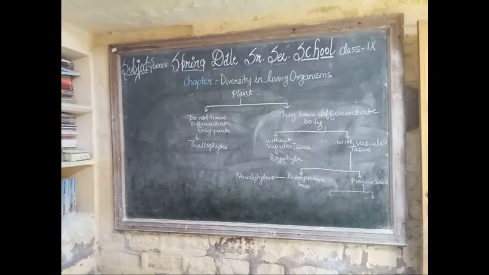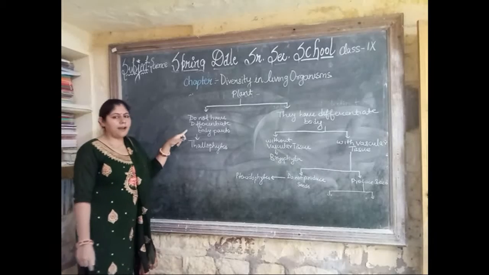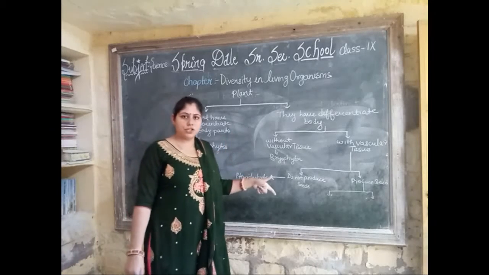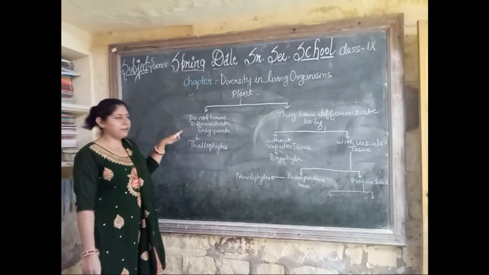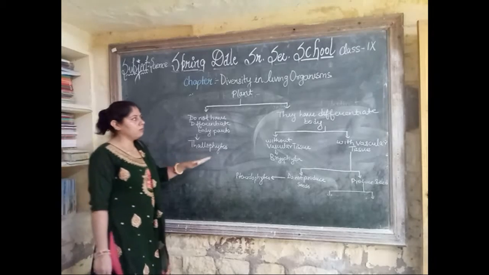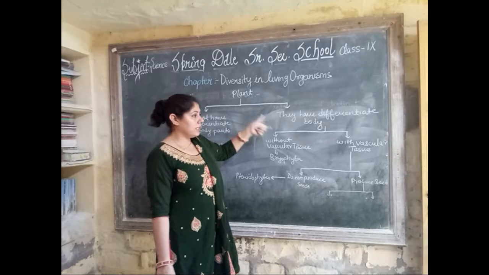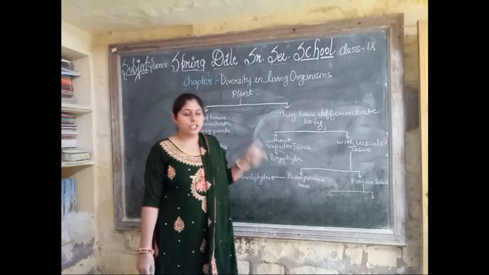So how do they classify? First, some plants do not have differentiated body parts and some plants do. Those that do not have differentiated body parts are thallophytes. Those that have differentiated body parts are divided into those without vascular tissues, which are bryophyta, and those with vascular tissues.